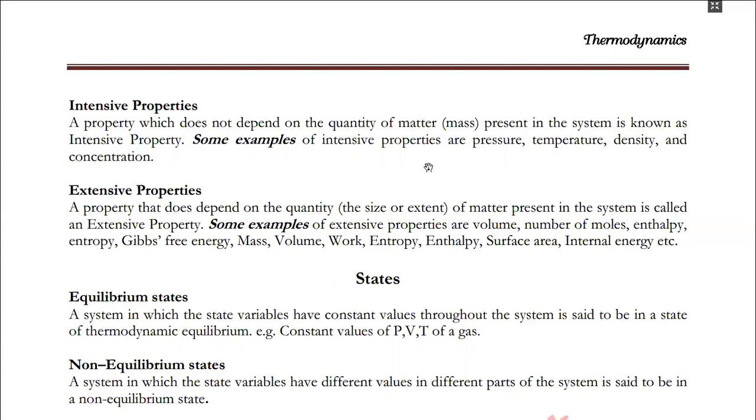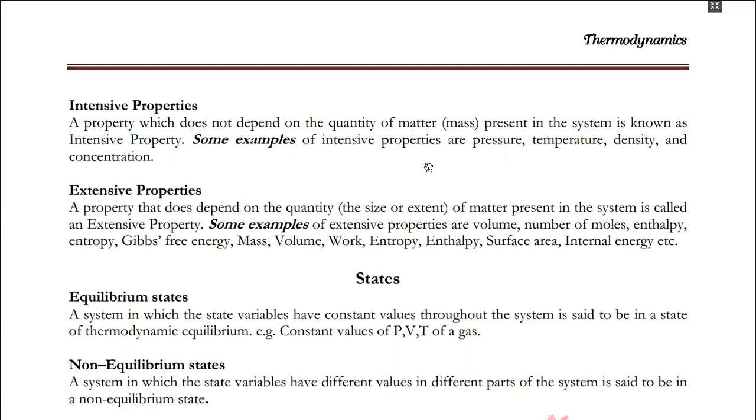As the name suggests, these properties do not depend upon the quantity of matter. For example, if the overall temperature of a glass of water is 20 degrees Celsius, then any drop of water in the glass must have a temperature of 20 degrees Celsius. That is why temperature is an intensive property, because it doesn't depend upon the quantity of matter.